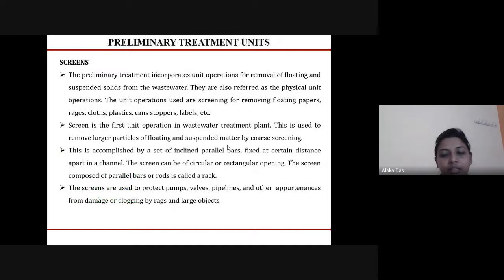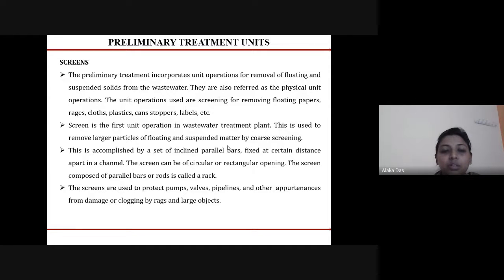So we'll see the chambers. The first is screen. In screens, we are removing the large floating and suspended solids from the wastewater. It is referred to as a physical unit operation. The unit operations carried out in the screen are removing rags, clothes, and plastics, all the large floating matter and suspended solids, so that they do not create any blockage in the further treatment system. It is the first unit operation in the wastewater treatment plant, and it is used